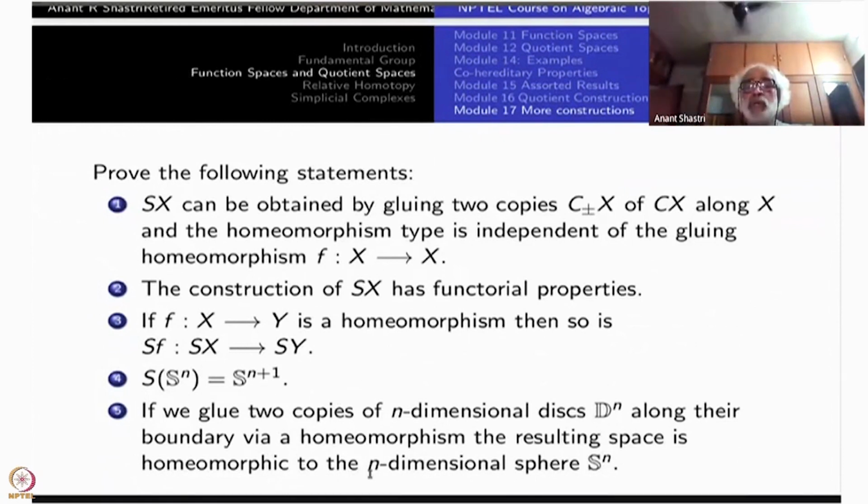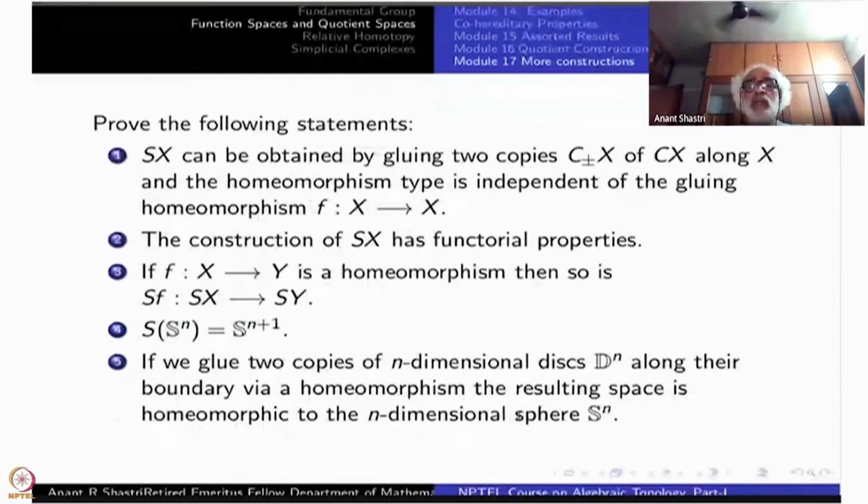To help with this one, I am giving you the topological result here, namely, if we glue two copies of n-dimensional disks along their boundary via a homeomorphism, the resulting space is homeomorphic to the n-dimensional sphere. It's like gluing, simplest case, n equal to 1.